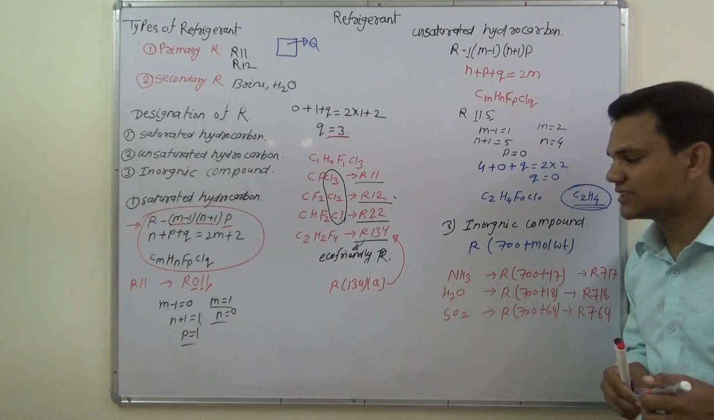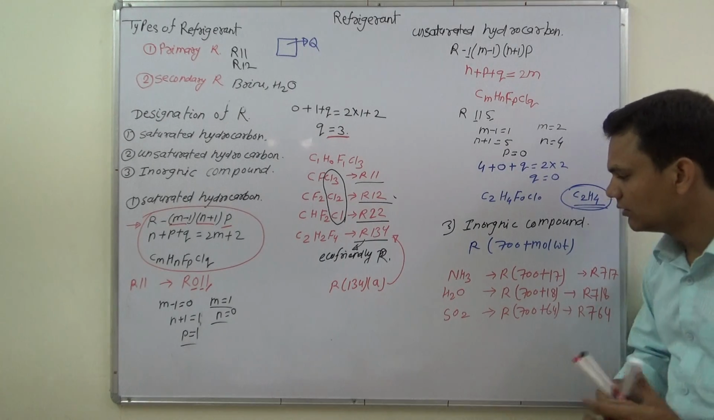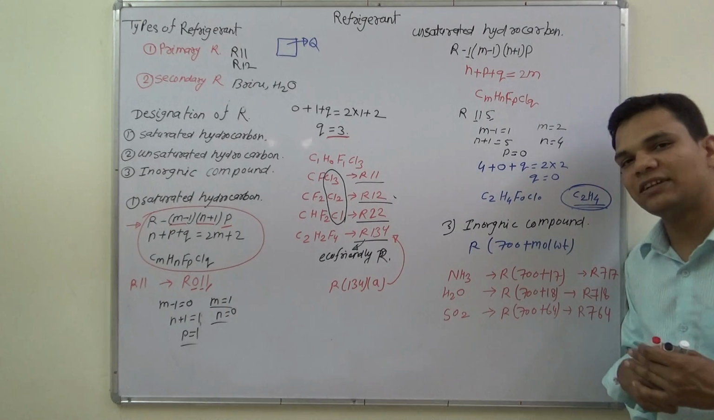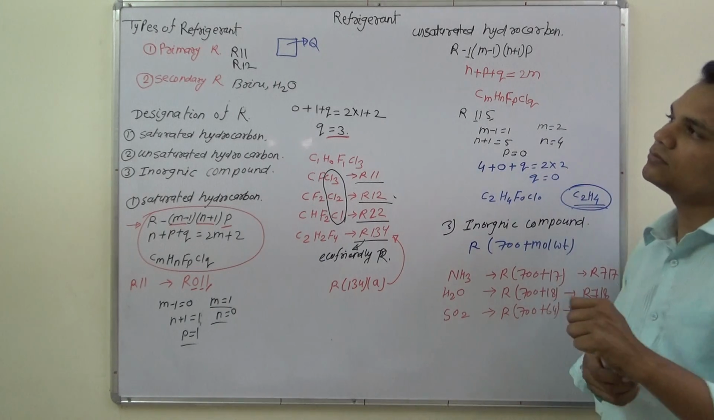And the last one we discussed is inorganic compounds. For inorganic compounds we have a direct formula, that is R700 plus molecular weight. So this is about refrigerants.